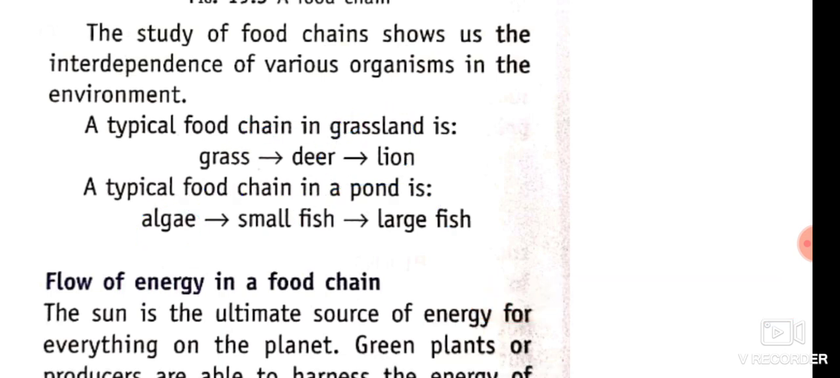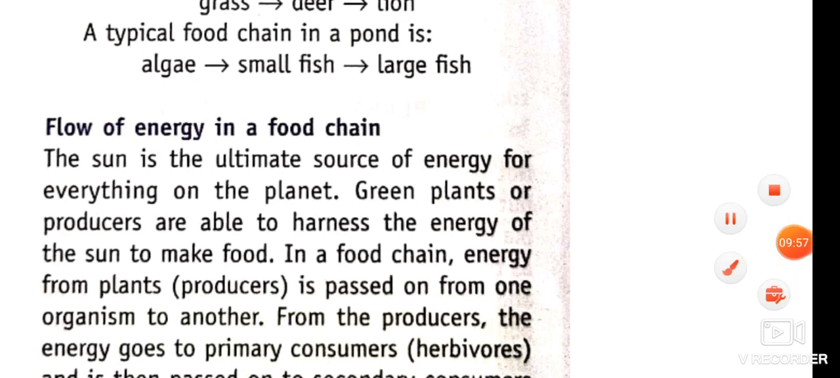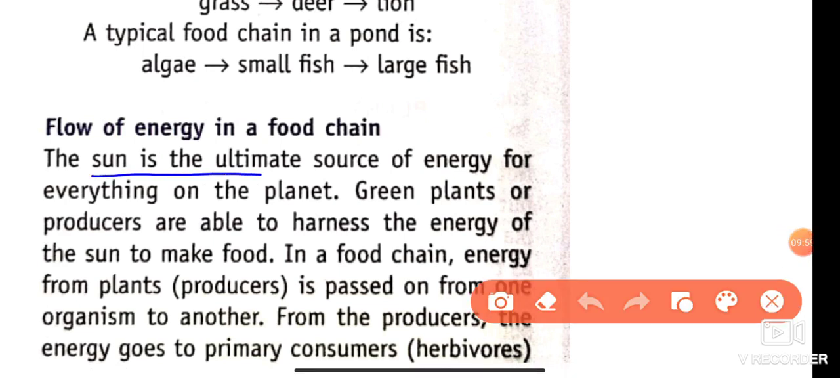Now we understand the flow of energy in the food chain. We know that the sun is the ultimate source of energy, because we initially get the energy from the sun. The plants store the solar energy as food, and we get the food from plants, and carnivores get the food from us. So green plants are producers able to harness this energy of the sun to make food, and they harness 1% of solar energy.